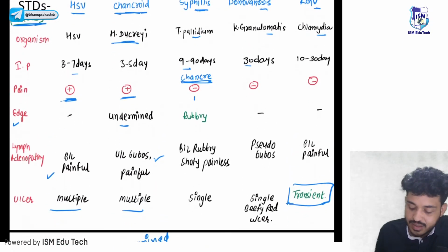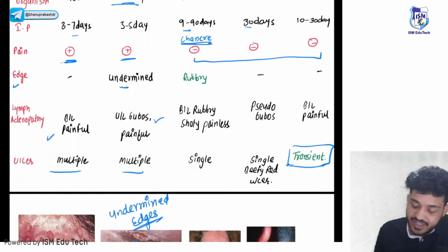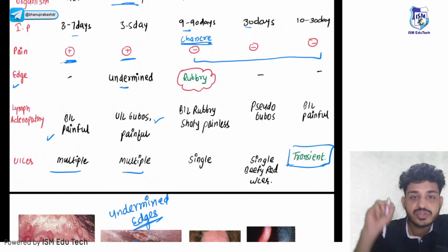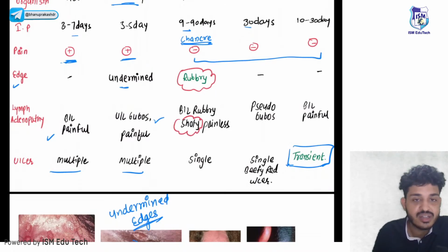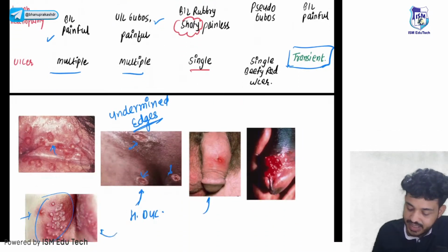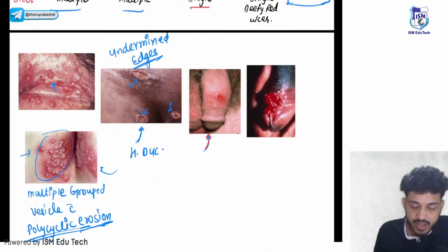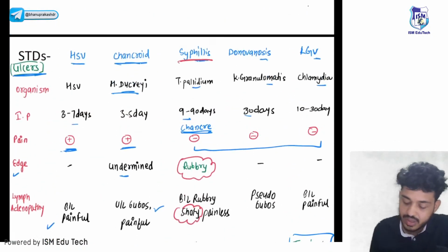Painless ulcer, these three: syphilis, donovanosis and LGV. In syphilis, just remember this term, it will help you solve most of the questions. In the question, if it is written shorty or rubbery, that means it is syphilis. Single ulcer will be there, a single painless ulcer with shorty or rubbery. If it is written shorty or rubbery, that will be your syphilis.